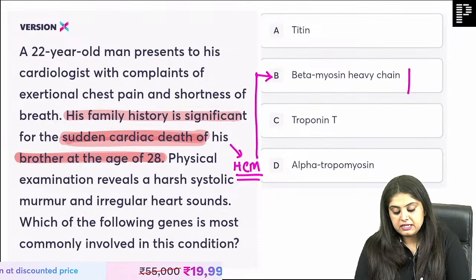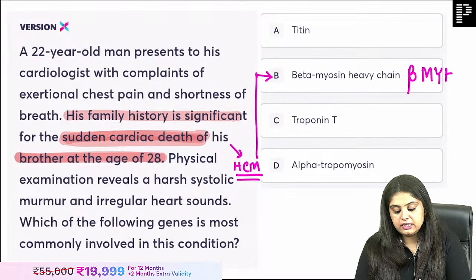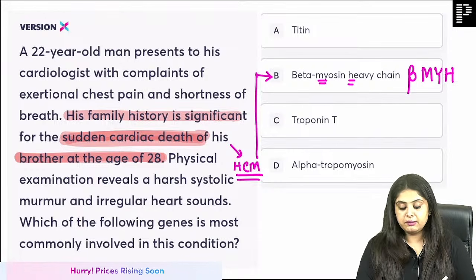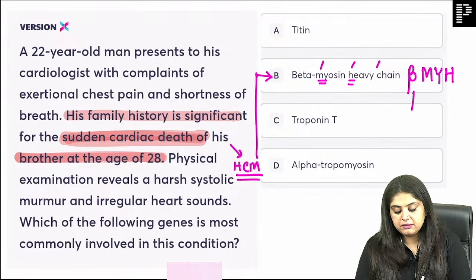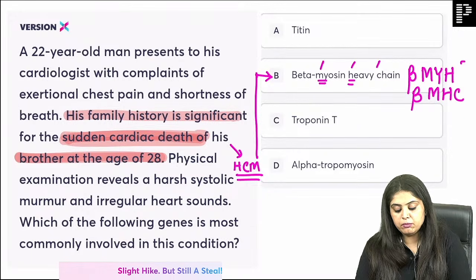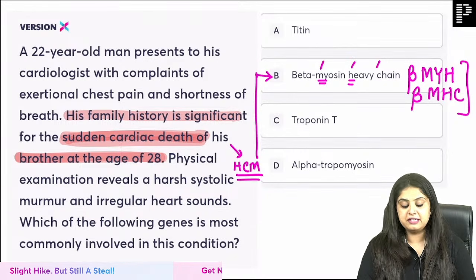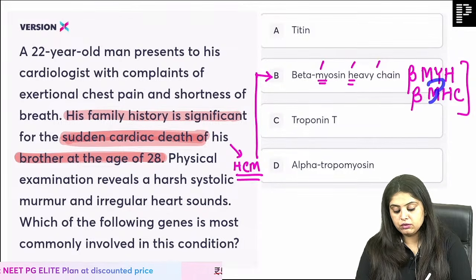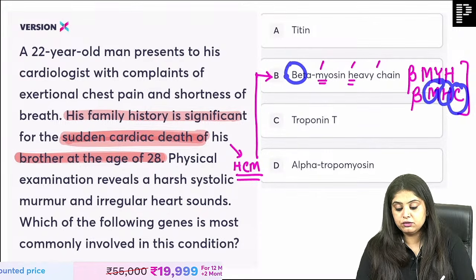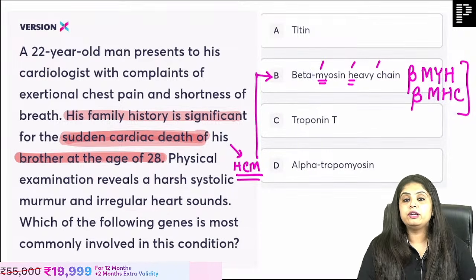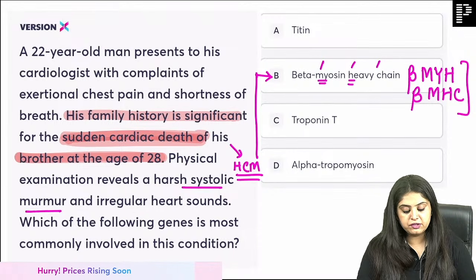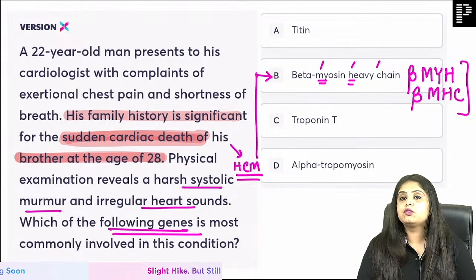Okay, so when I say beta myosin heavy chain, either it can be written as MYH, that is myosin heavy chain, or sometimes it is written as MHC, beta myosin heavy chain. Both of them pretty much mean the same, guys. So if they write short forms, MYH or MHC, it is the same. Please note, it is the beta one that is going to be responsible, and I can see that over here, because of which there are systolic murmurs, irregular heart sounds, and most common gene was asked.